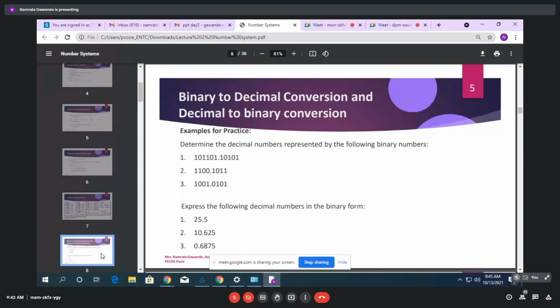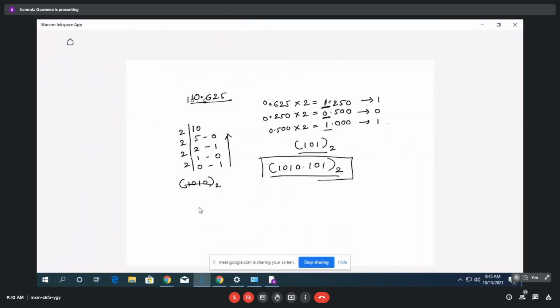Yes, ma'am. How can you check? Reverse check. Suppose the number that you got is 1010, right? If you want to check whether it represents 10 or not, you convert binary to decimal again. As it is a weighted code, you can simply consider what each position represents: 1, 2, 4, 8, 16, 32, and so on.